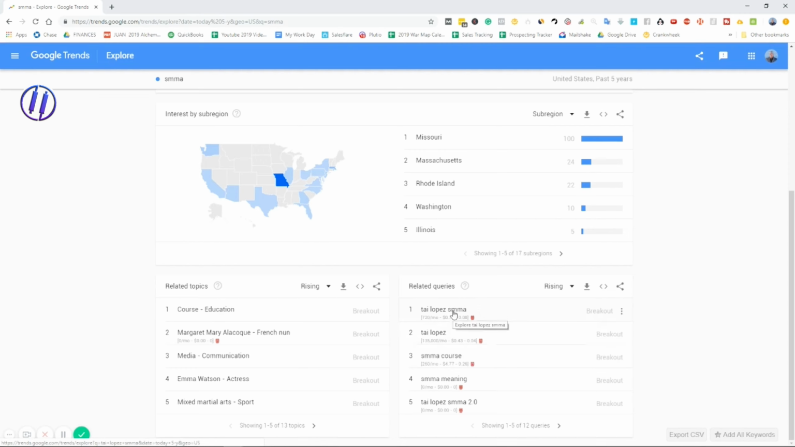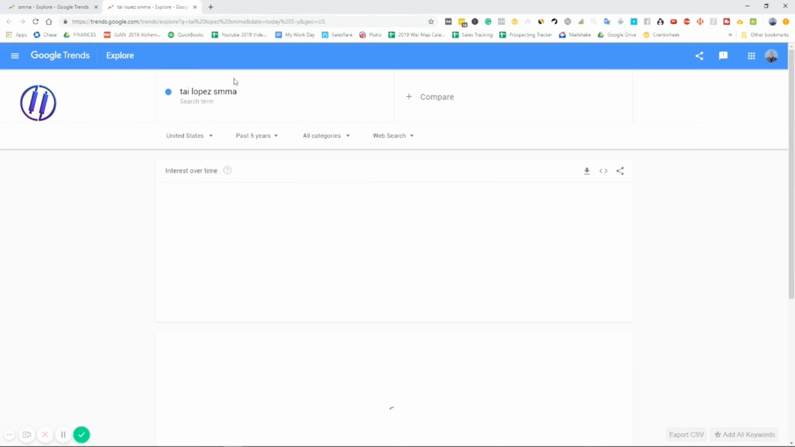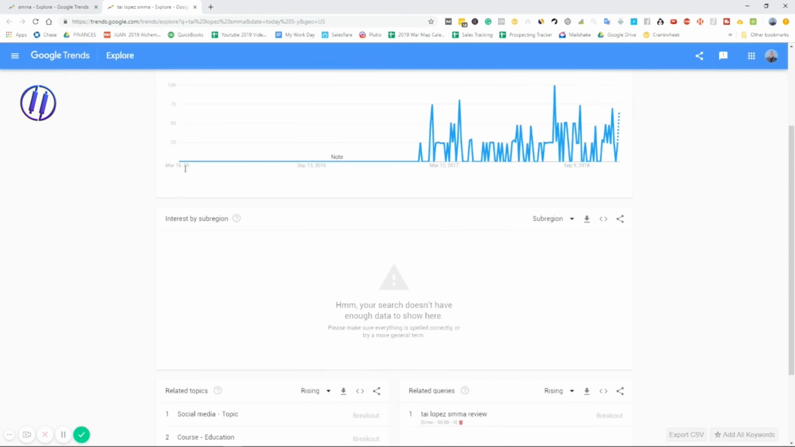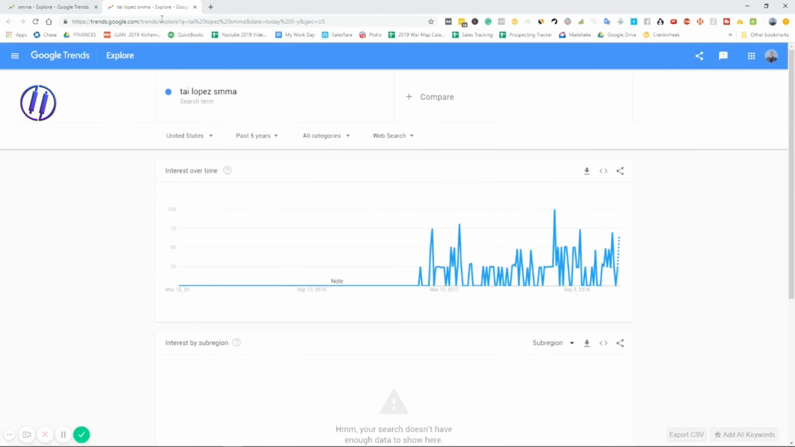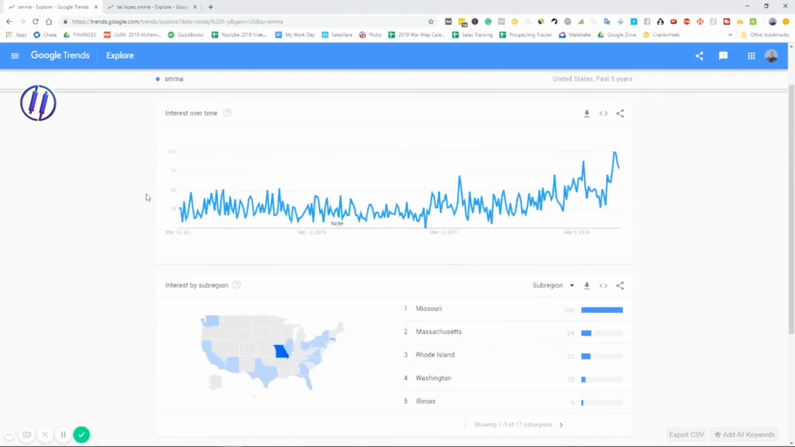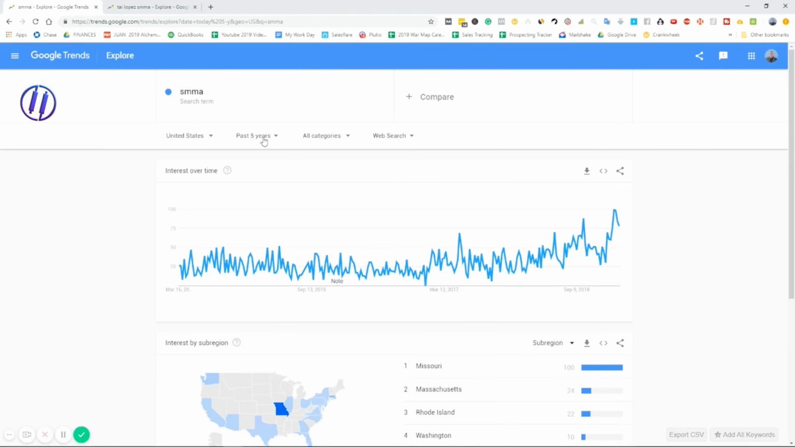So if we wanted to go a little deeper here and look at Ty Lopez SMMA and some of the additional related keywords, we can look at that here as well. It looks like there aren't very many as far as the subregion and not very much as far as keywords. So let's break this data down a little further. Let's go to the past 12 months.